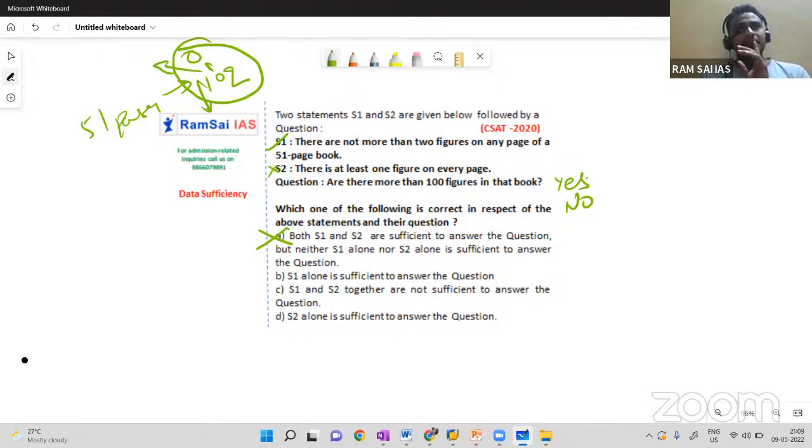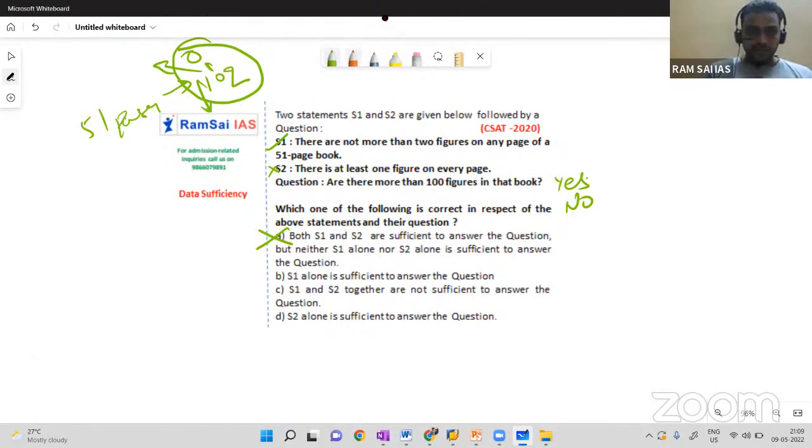Okay, see, for example, out of this question I am asking you one thing. For example, a person's age is between 30 and 40. Okay, we don't know what is his age. So I'm asking, are you above 35? We are not sure. His age is between 30 and 40, so he may be 32 or he may be 37, who knows. As we don't know the exact value, we can say I'm not sure. Here also data is not sufficient to answer, because the pages may be more than 100, maybe less than 100.